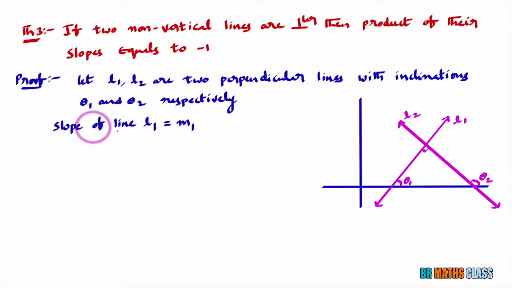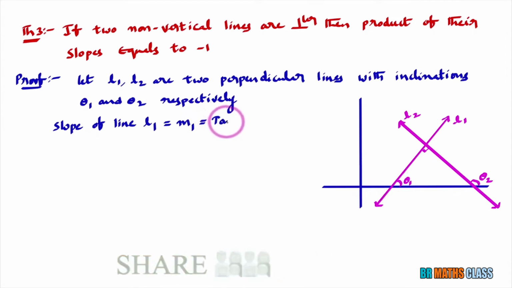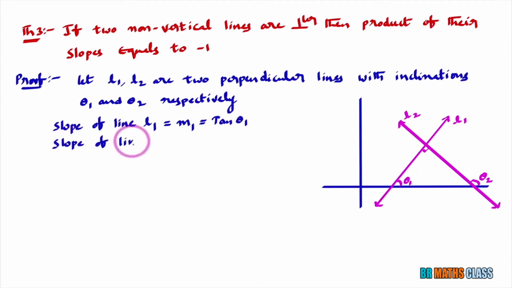I'll consider the slope of line L1 as m1. As θ1 is the inclination, the slope of line L1 is tan θ1. Similarly, I'll consider the slope of line L2 as m2. As θ2 is the inclination of line L2, its slope is tan θ2.